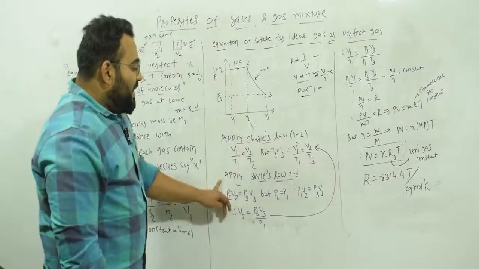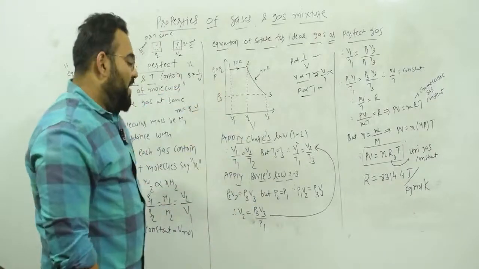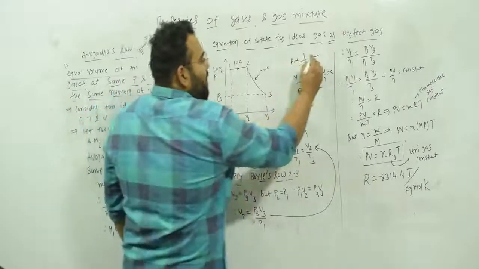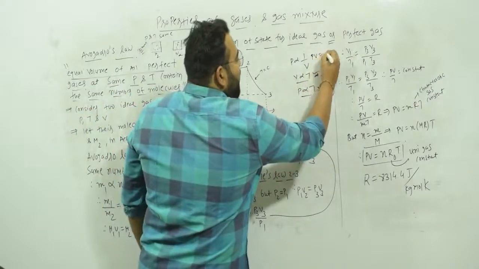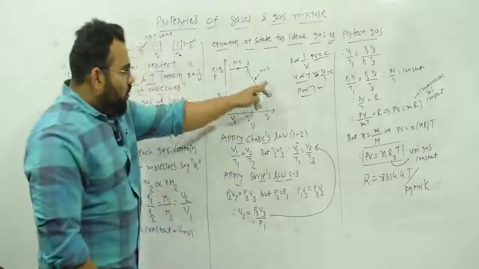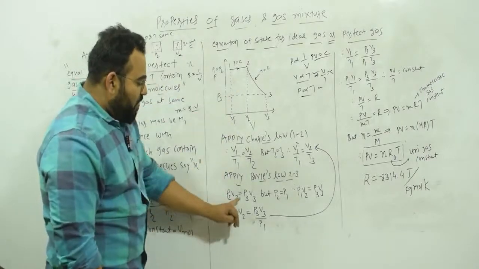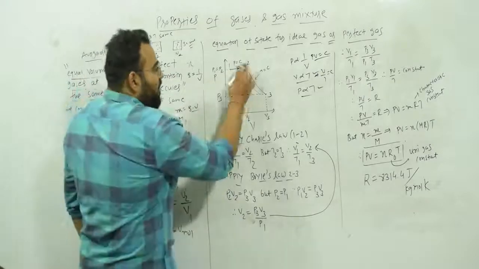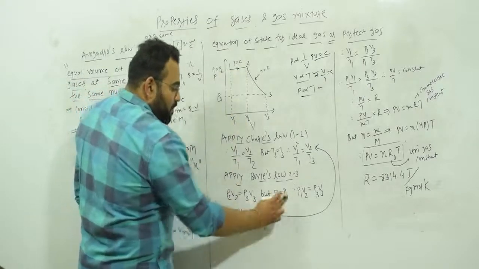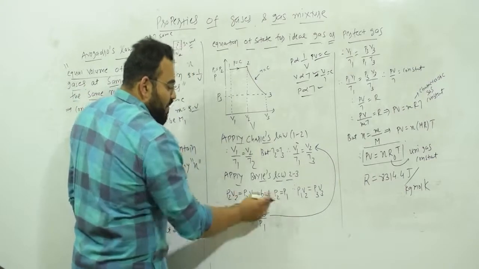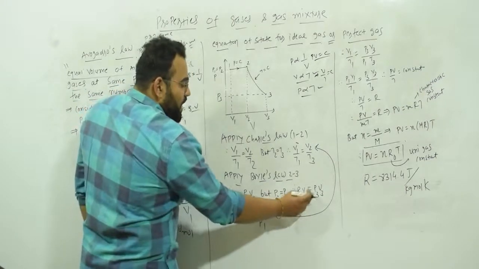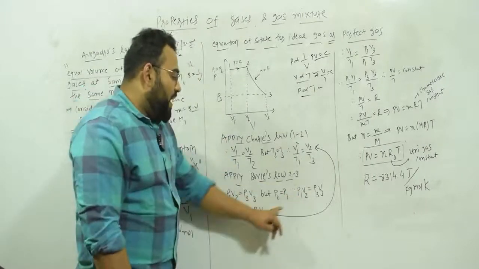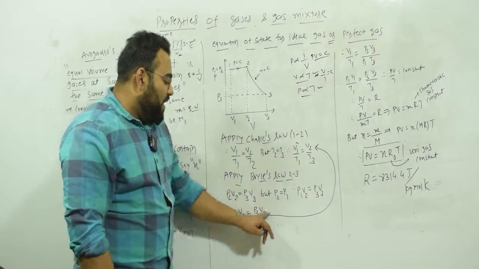Now let us apply Boyle's law for this 2 to 3 constant temperature process. We know Boyle's law is P proportional to 1 upon V, so PV equal to constant. For process 2 to 3, applying Boyle's law, it will be P2 V2 equal to P3 V3. But we know that 1 to 2 is a constant pressure process, so P2 equal to P1. Therefore, instead of P2 we write P1, so P1 V2 equal to P3 V3. If we make V2 the subject, V2 equal to P3 V3 upon P1.